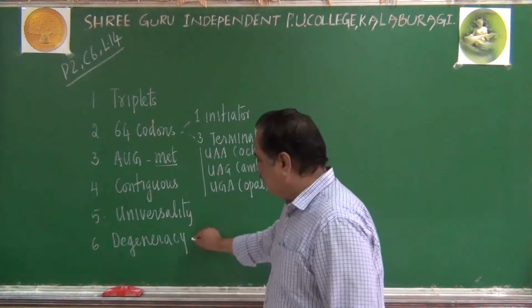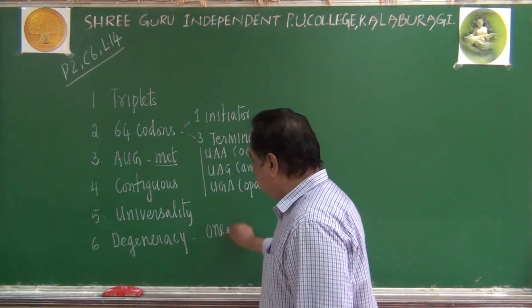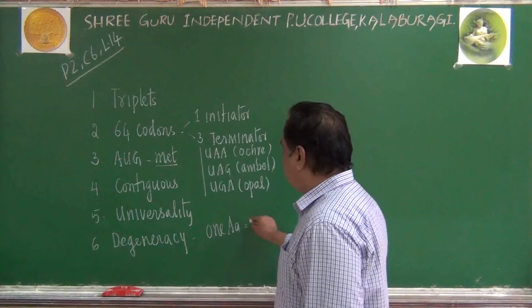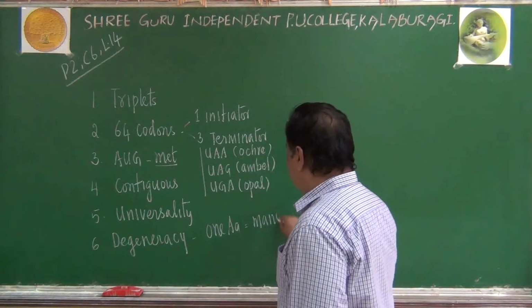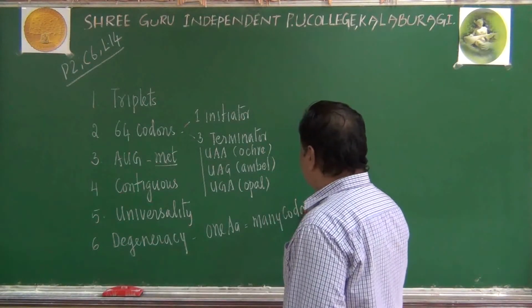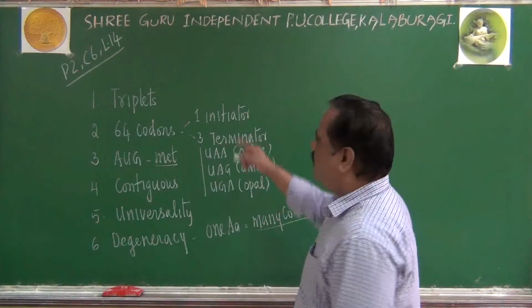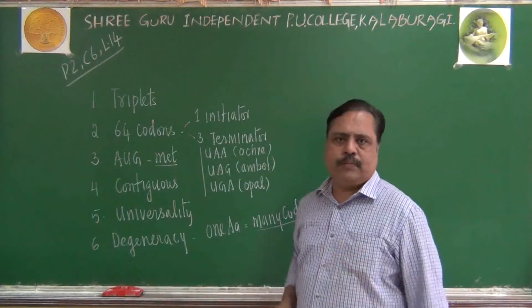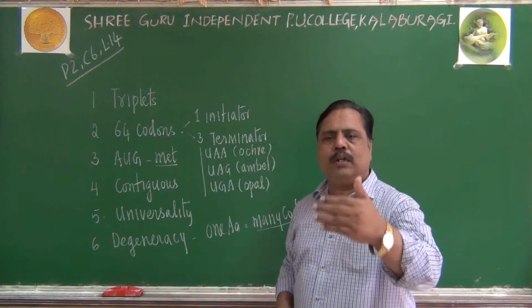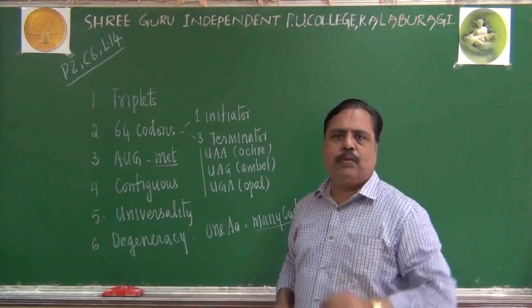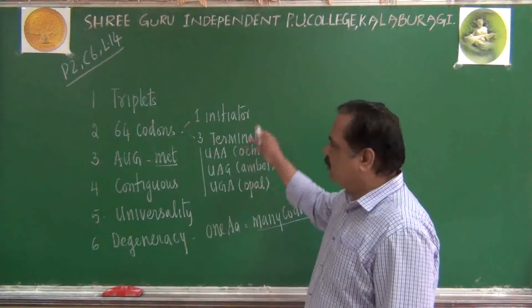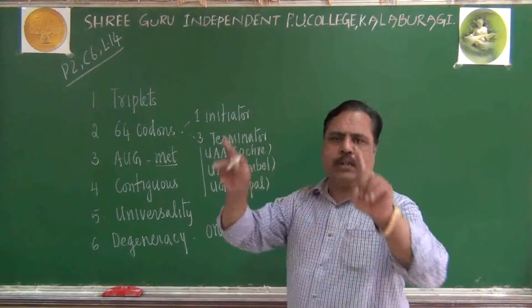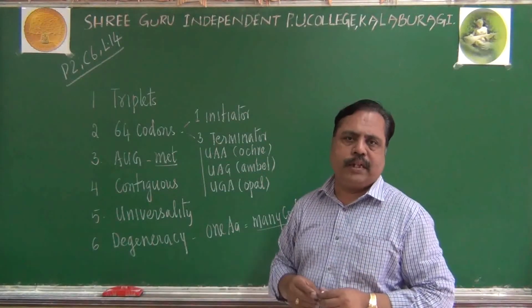Because the number of codons we got from a triplet is more than required, naturally more codons can code for one particular amino acid. That we will explain in the genetic code dictionary.